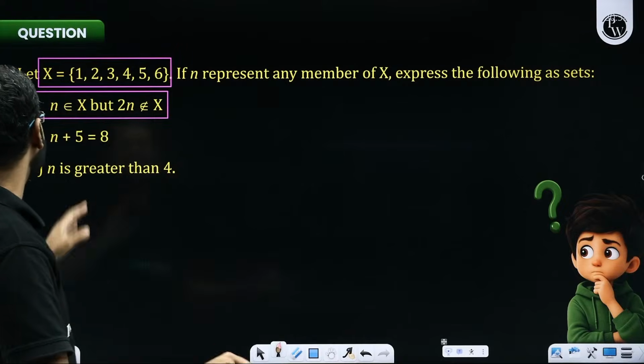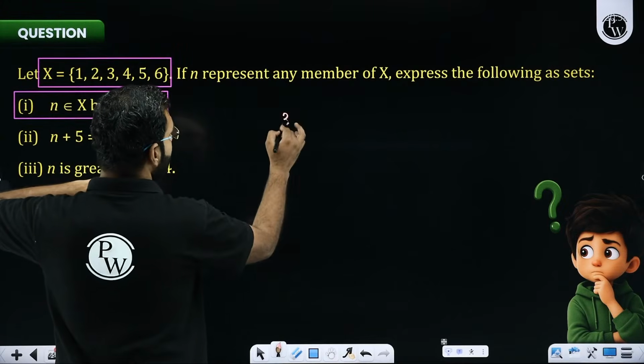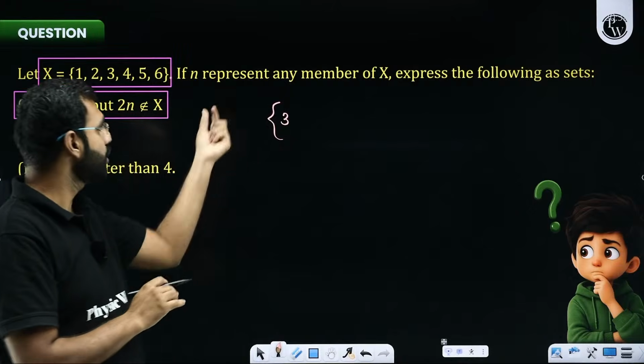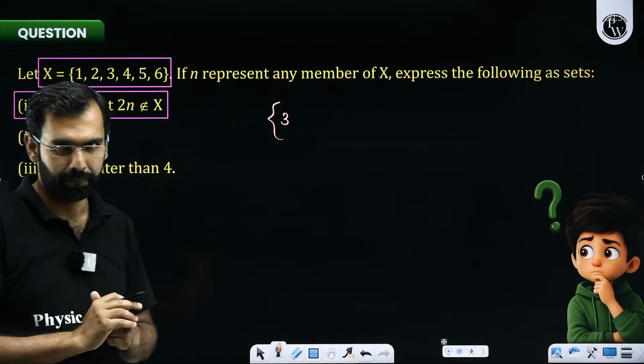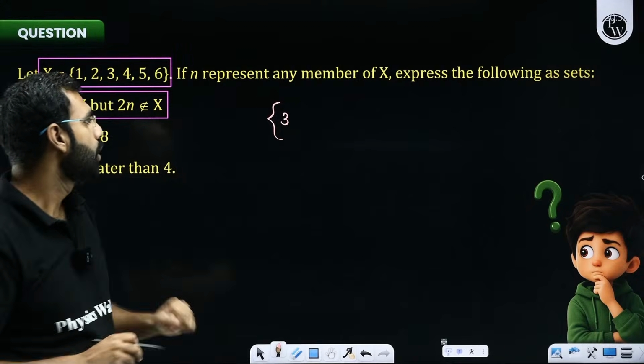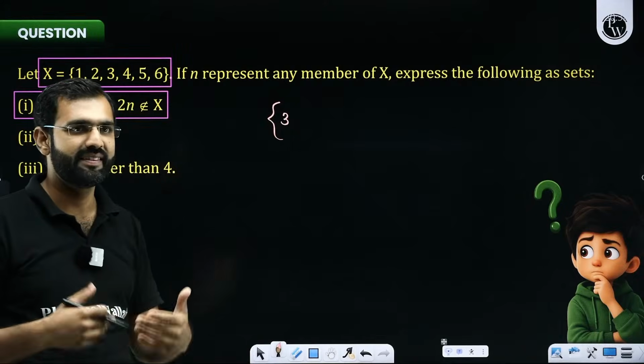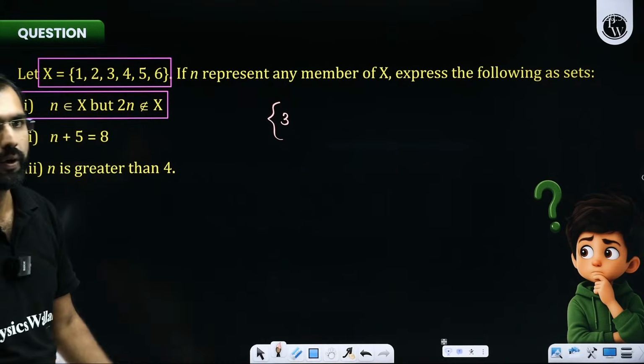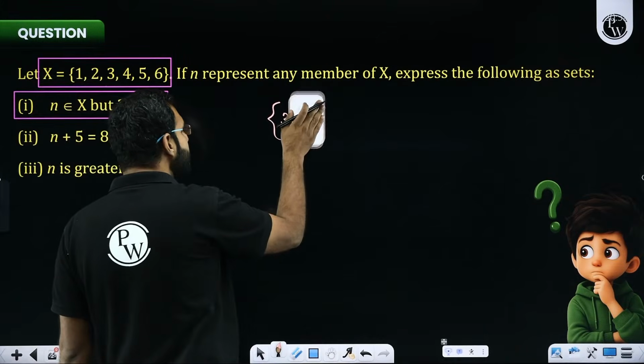If I take n as 3, we again have a problem, because I hope you're realizing that if I take 3 as a part of this set, double of 3 is going to be 6, and 6 is a part of X. So I again cannot take 3.